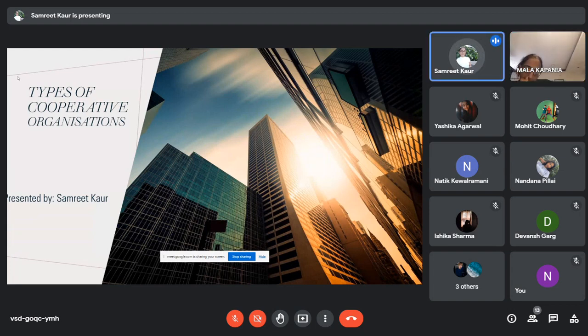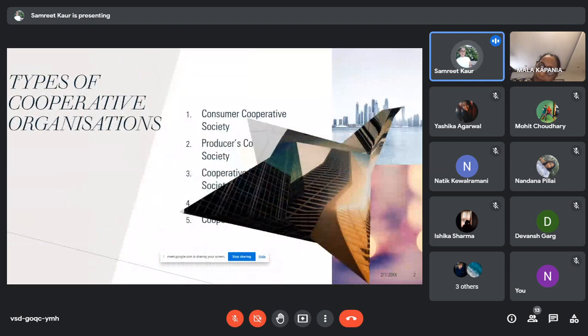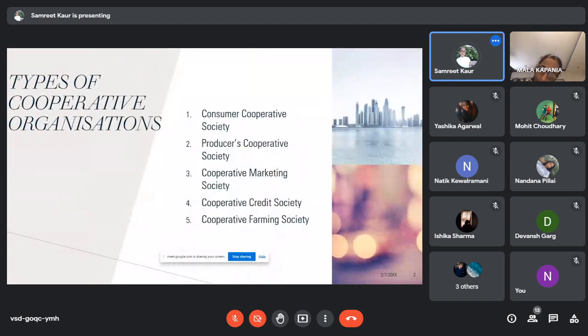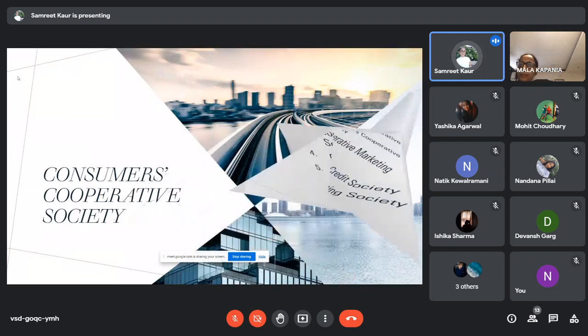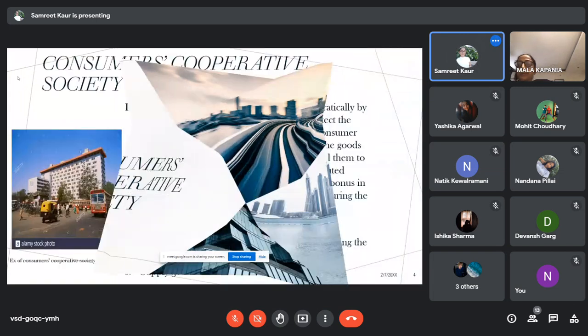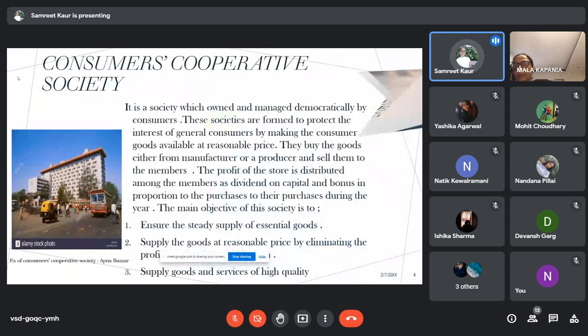Good morning, everyone. Today I'll explain about types of cooperative organizations. There are six types of cooperative organizations. First one is the Consumers Cooperative Organization. This society is owned and managed democratically by the consumers.